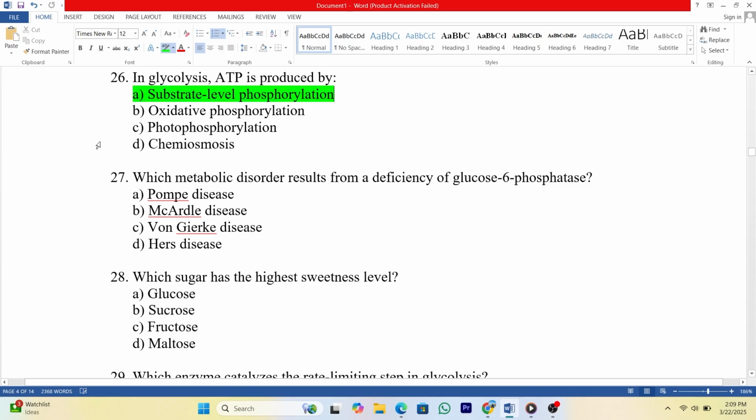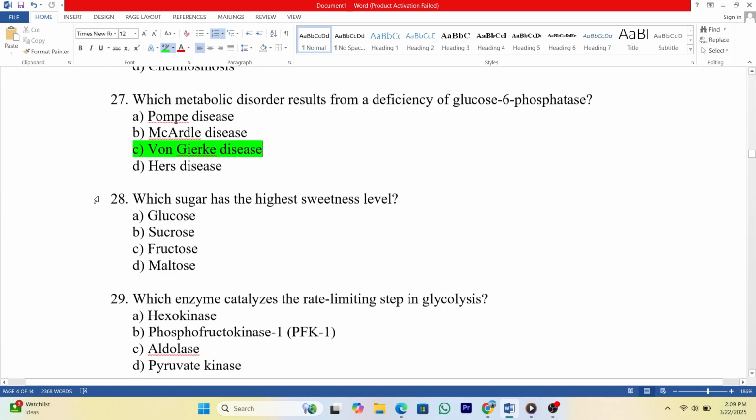27. Which metabolic disorder results from a deficiency of glucose 6-phosphatase? A. Pompe disease. B. McArdle disease. C. Von Gierke disease. D. Hers disease. Answer: C.